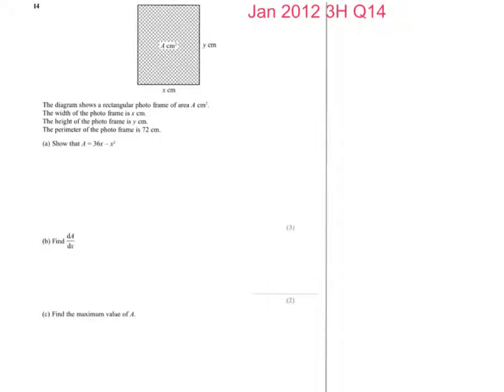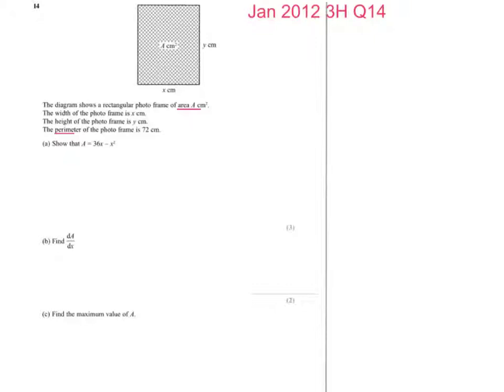Alright, for this question, when I'm reading it, there are some key words that I consider. First of all, I spot that we mention area up at the top there. It talks about width and height and then also perimeter. So what I'm going to try and do is find something to do with area and something to do with perimeter. Well, let's do area first.